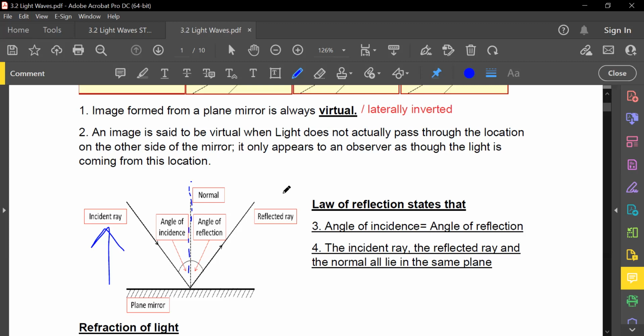Okay, guys. Can you copy this down real quick? You just need to write the virtual and laterally inverted statement.